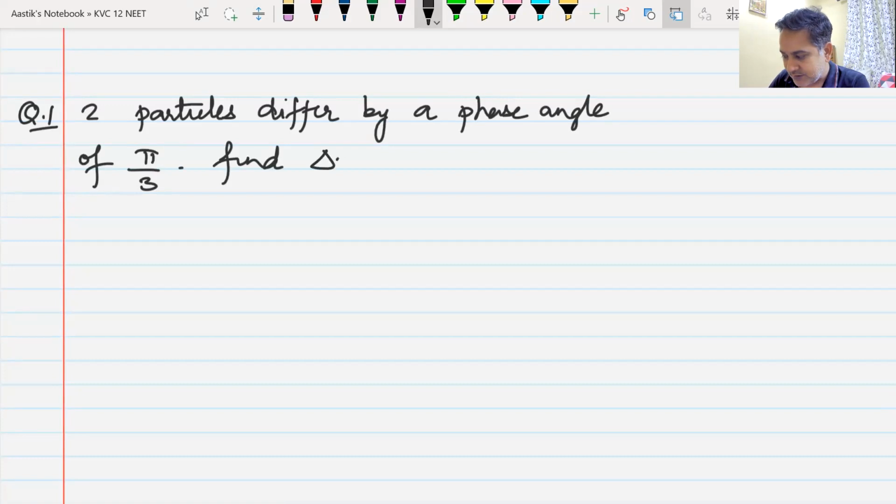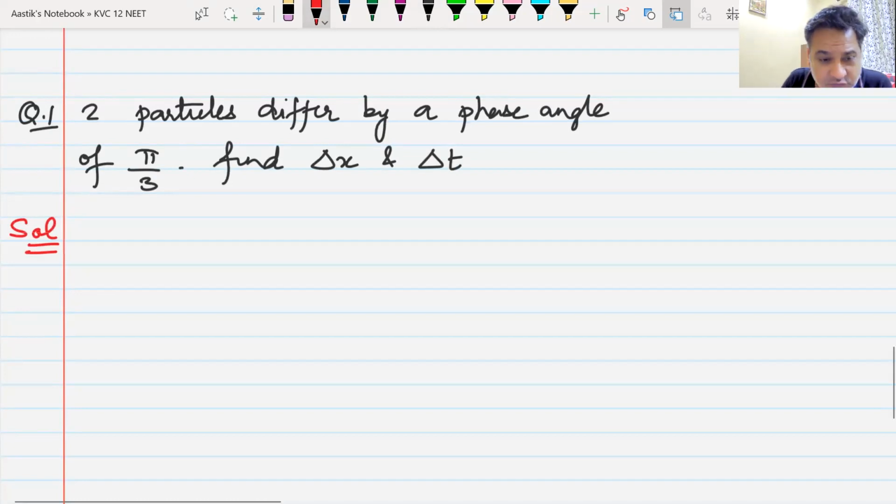Find delta x. What do you mean by delta x? Path difference. And delta t. What do you mean by delta t? Time difference. Find out the path difference and the time difference. Your time starts now. 2 minutes you will get.